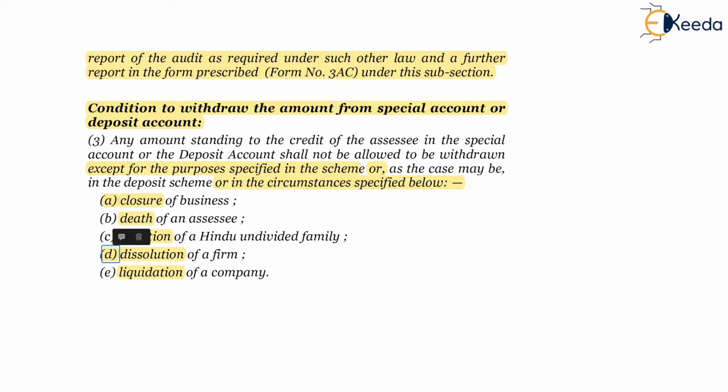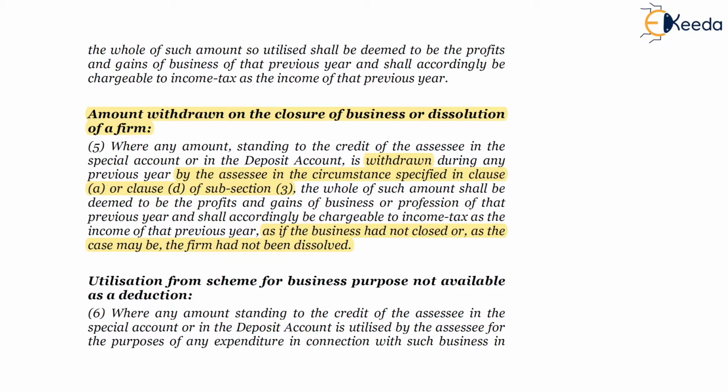However, as per subsection 5, for closure of business and dissolution of firm, if there is any amount withdrawn, it will be taxable as profit and gains. So, for closure of business and dissolution of firm, the amount will continue to be taxable in their hands, by reading the provisions of subsection 3 read with subsection 5. Subsection 5 states that for closure of business or dissolution of firm, any amount withdrawn will be taxable in the hands of the entity.